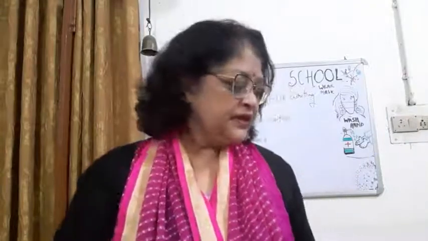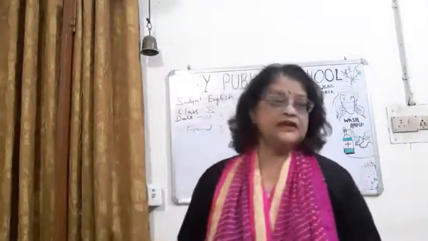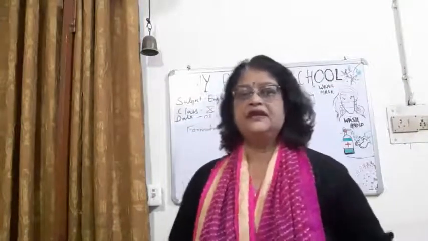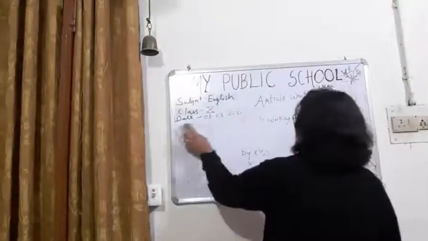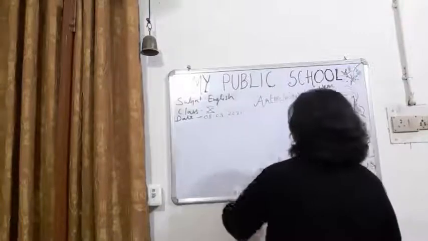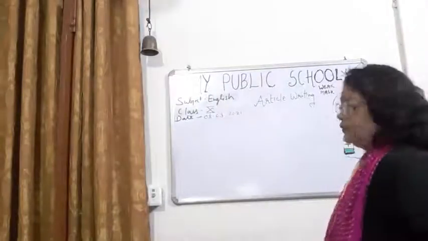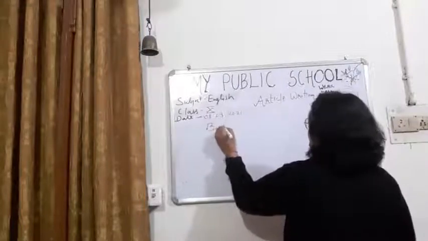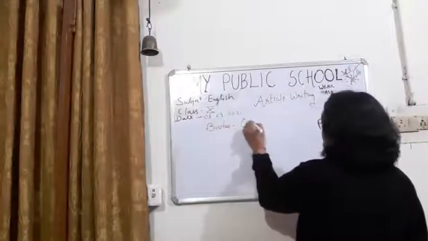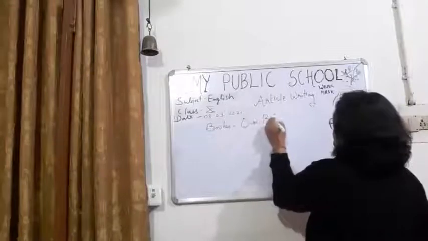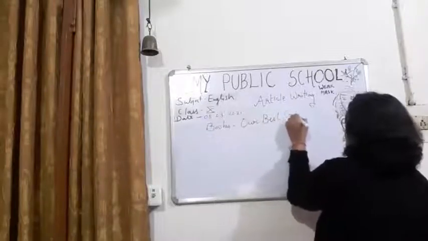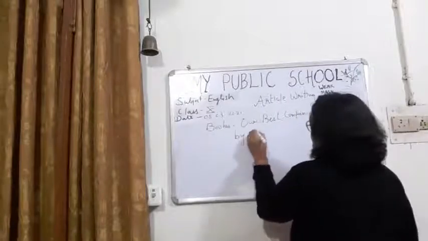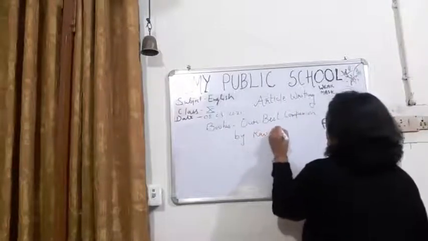So children, here the topic is given but the name of the person who is writing the article is not given. So you can write any name. So see, what is the question here? Books, our best companion. This is the heading, and then you will write by Ravi Pandey.